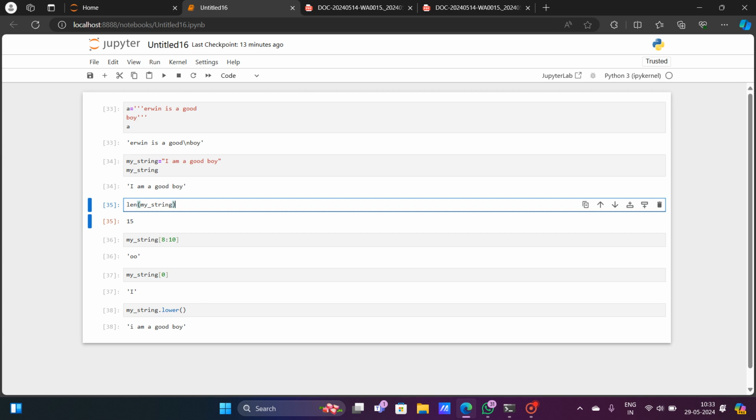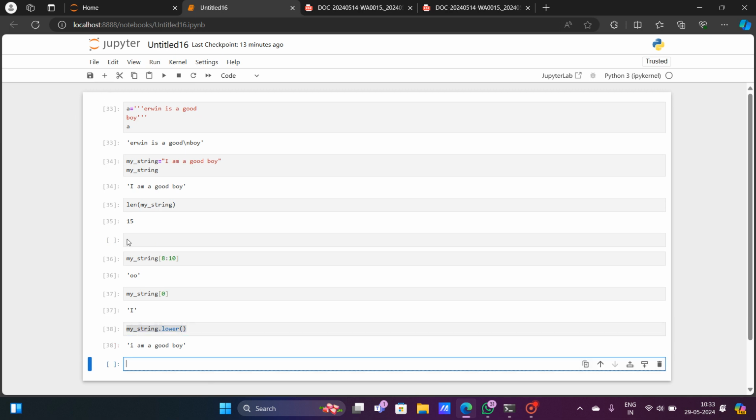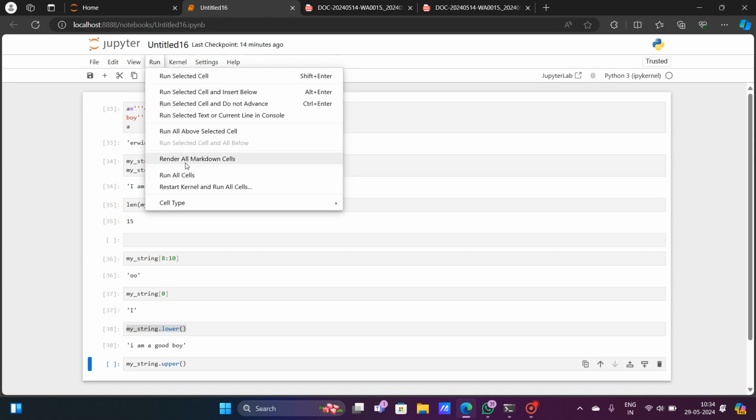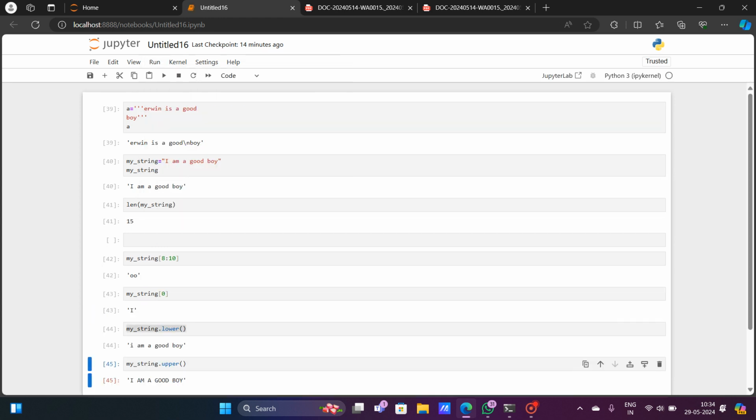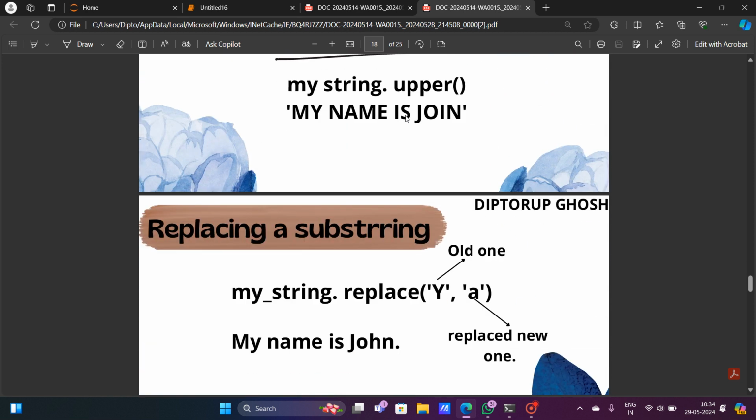Similarly, if I want to convert it into uppercase, what can I do? Same thing, we just give the name of the variable first. My string is the name of the variable, and we give dot upper and brackets. And if you run this, it will be converted into uppercase again. Now you can see that all of the words of the sentence are converted into uppercase. So that's how you can convert strings into lower and uppercase.